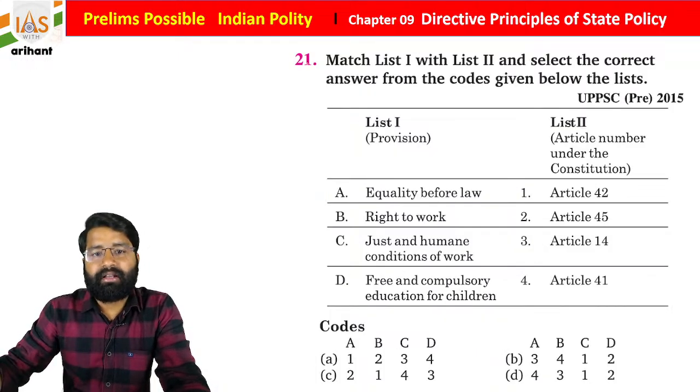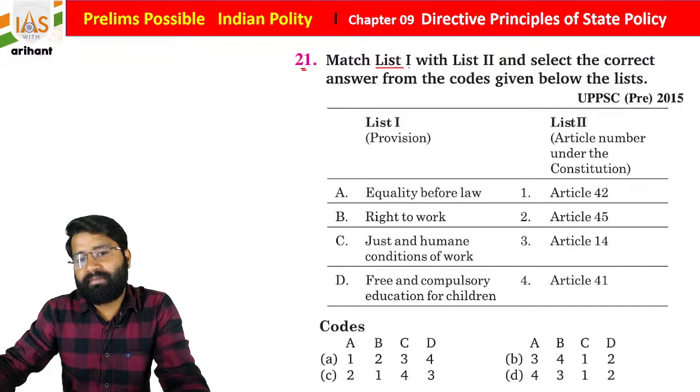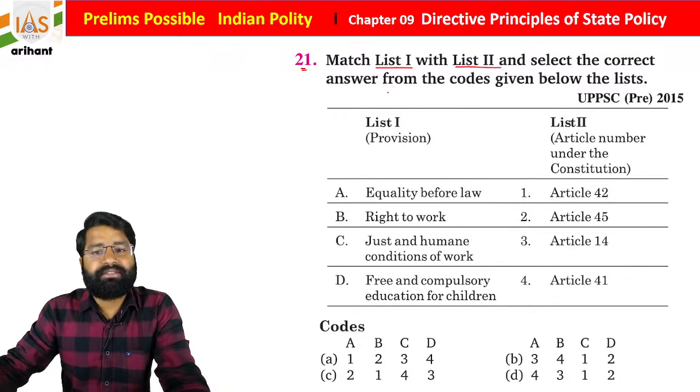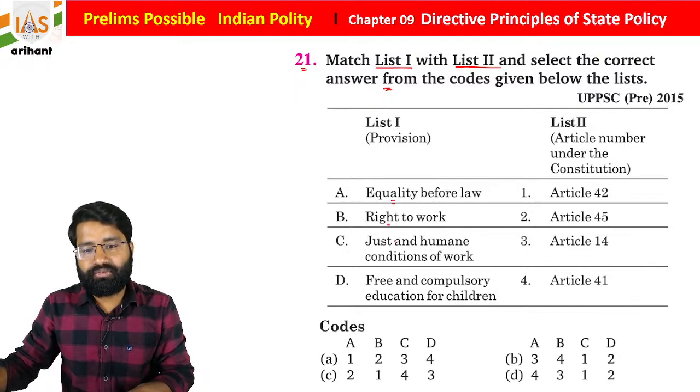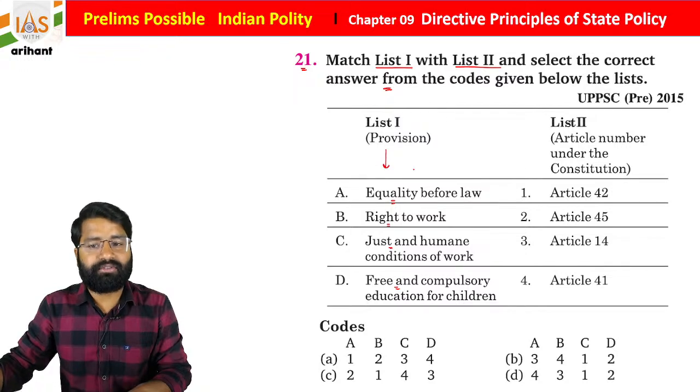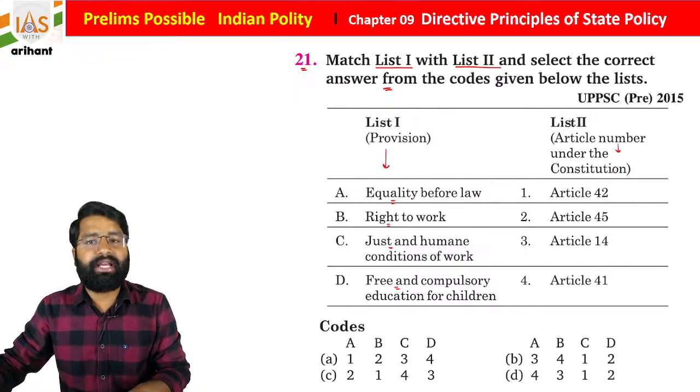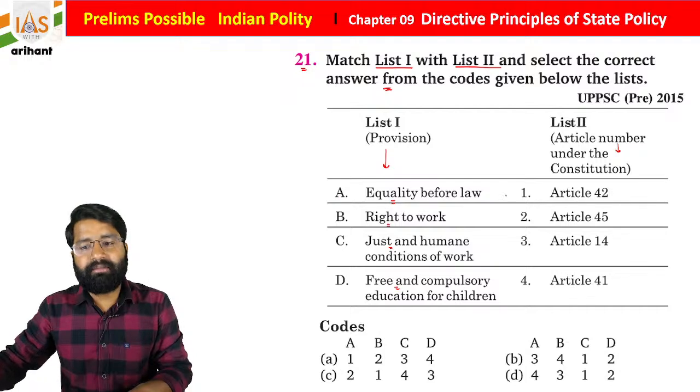Getting it? Now we have the 21st question, and you have to match list 1 with list 2. Select the correct answer from the code given below. List 1 has equality before law, right to work, just and humane conditions of work, and free and compulsory education, and in list 2 they added articles. Equality before law and equal protection of law, as you know, is under Article 14, so A3.